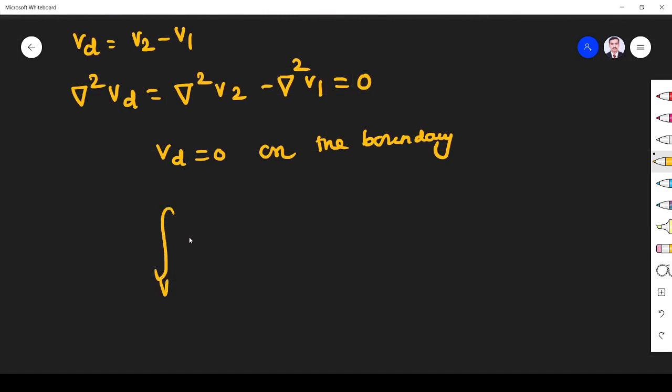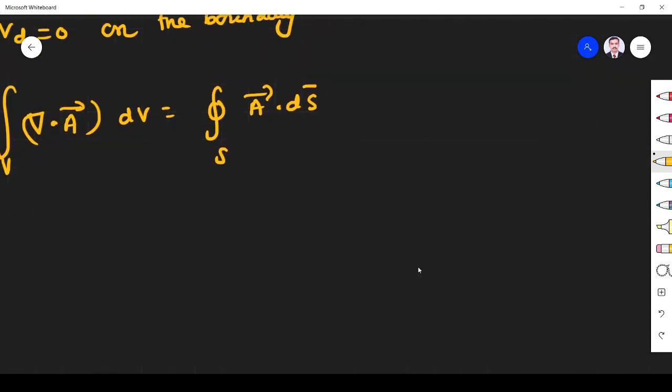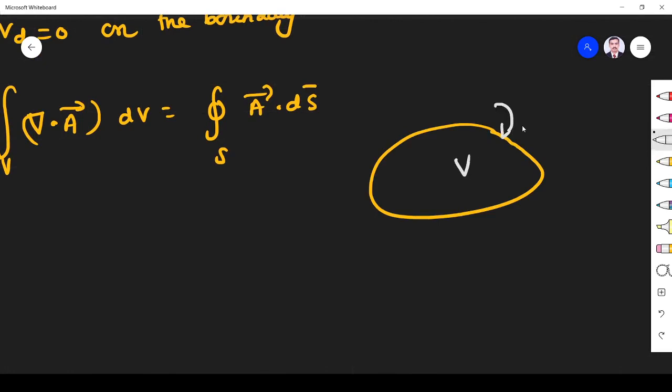The divergence theorem states that the volume integral of del dot A vector dv is equal to the closed surface integral of A dot ds vector. What is S? S is a closed surface bounding the volume. This is my S, the closed surface.